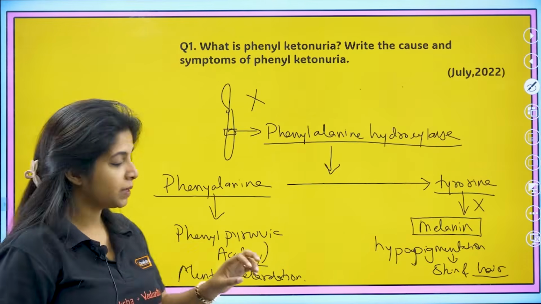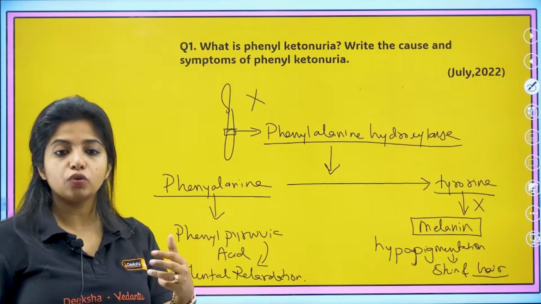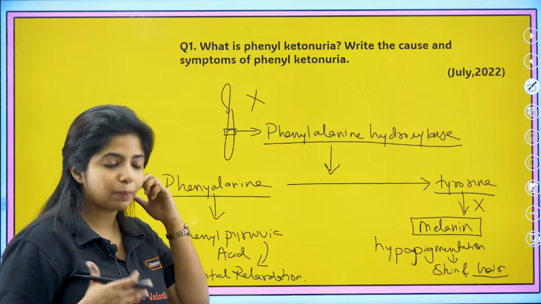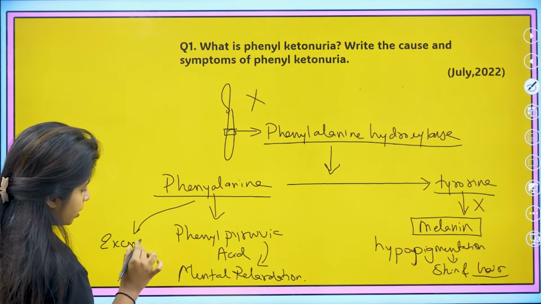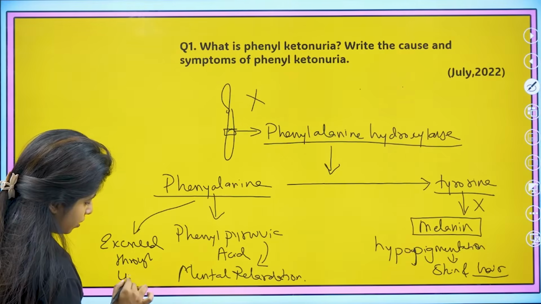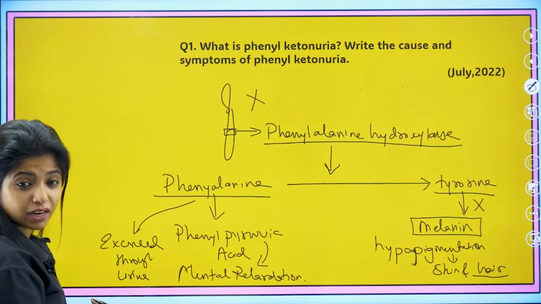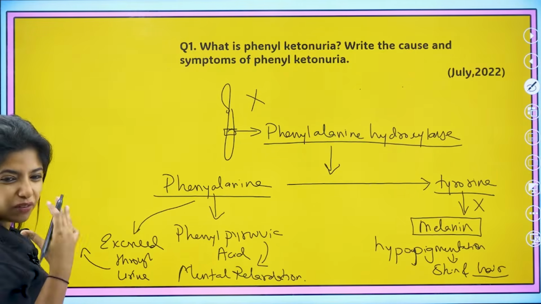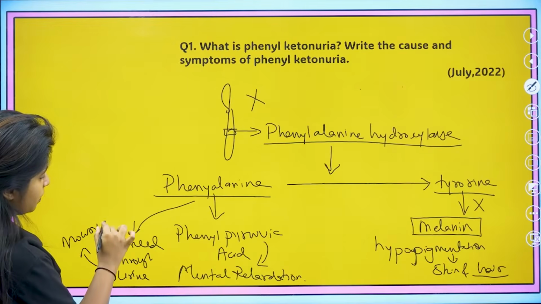And not just that, this phenyl pyruvic acid cannot be reabsorbed by the kidneys in our body. So it is excreted through our urine. Since this phenyl pyruvic acid is there in our urine, what will happen? It gives a very mousy smell, a bad smell in the urine. A mousy smell is also there.